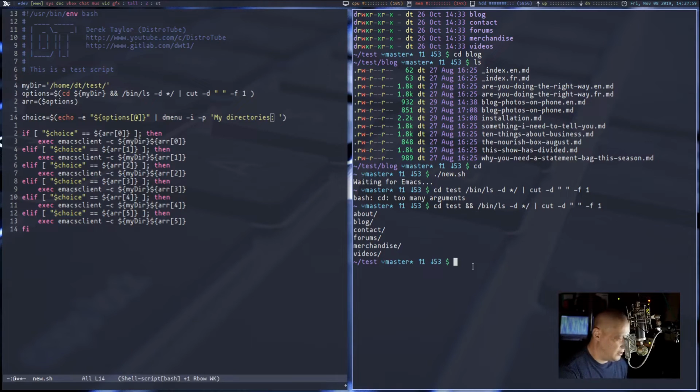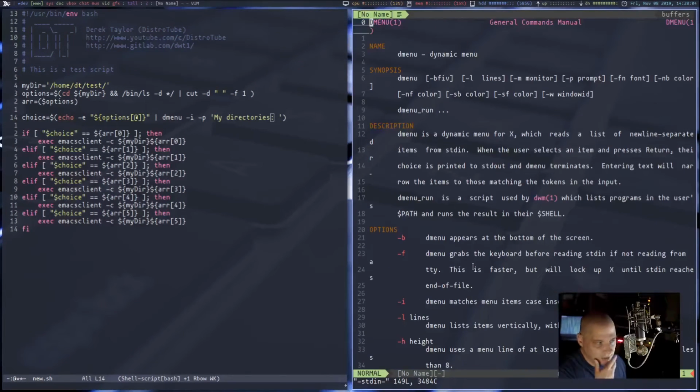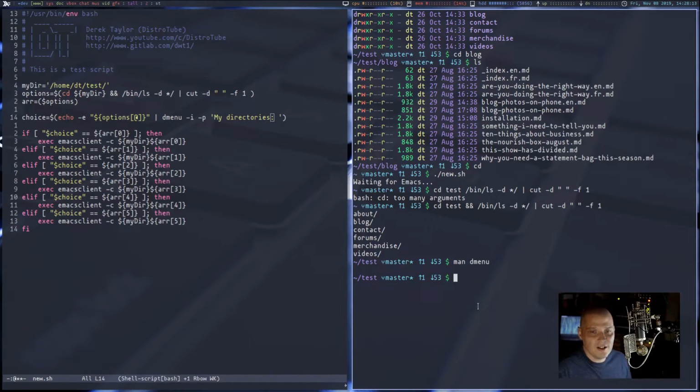If you're wondering what the -i flag for dmenu is, I don't actually remember. I think, let me look through here. dmenu matches items case insensitively. Okay, so it's not case sensitive is what the -i is. So I knew it was something I always run dmenu with. I always have. It's the -i flag. I couldn't remember what it was for though.